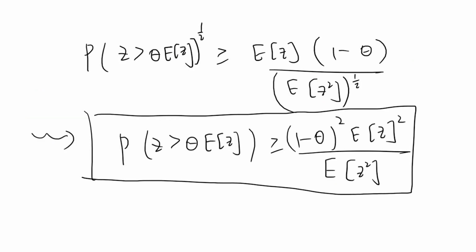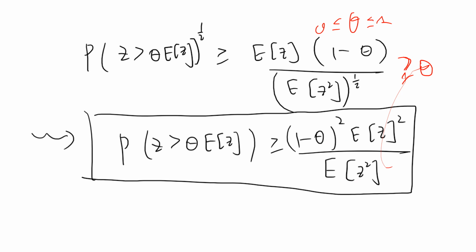Okay, then next is the easy step. You just shuffle the terms, and the square root of P will be this. Remember that theta is from 0 to 1, right? So this is greater than or equal to 0. If you have a greater than or equal to b greater than or equal to 0, then you can square both sides, right? So P(Z greater than theta E[Z]) will be greater than or equal to (1 minus theta) squared E[Z] squared divided by E[Z squared].